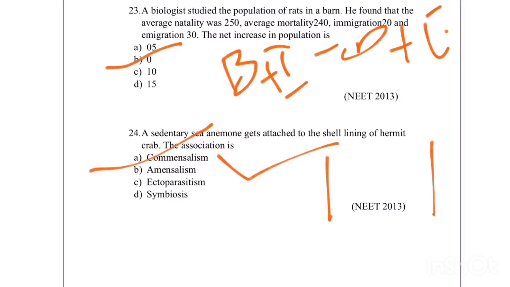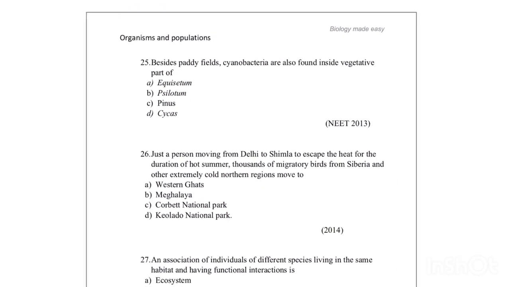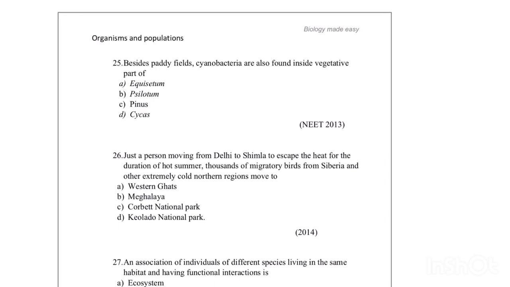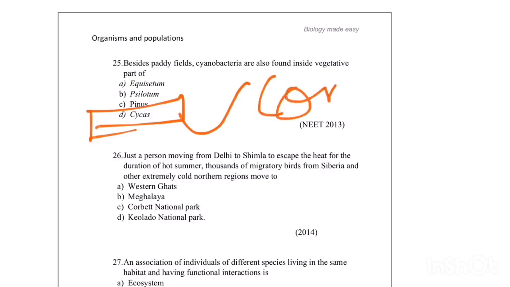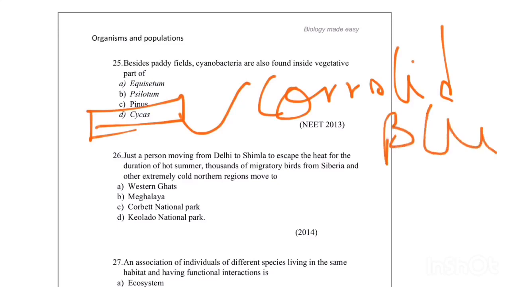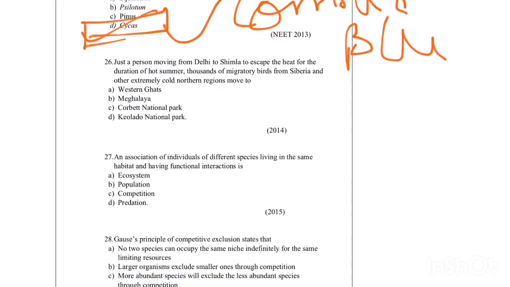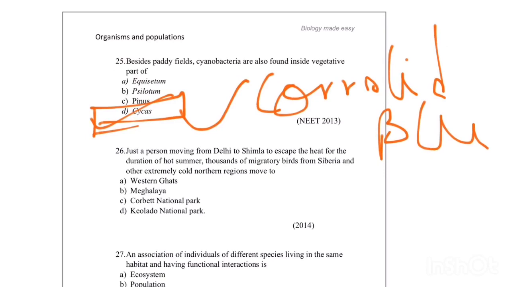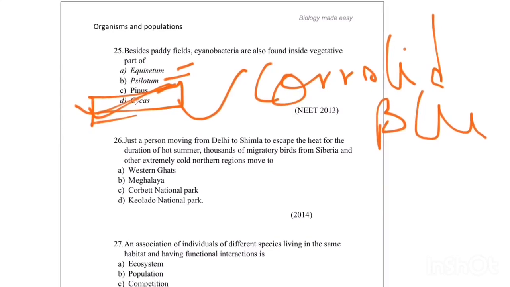Next one is, besides paddy fields, cyanobacteria is also found inside the vegetative part of cycas. You all have seen cycas. Cycas have two types of roots, and one special type of root is known as coralloid roots. Coralloid roots are rich in blue-green algae, which fix atmospheric nitrogen. So the correct answer is cycas. We cannot see cyanobacteria in any of the parts of equisetum or pinus. We can see it only in cycas. The correct answer is cycas.